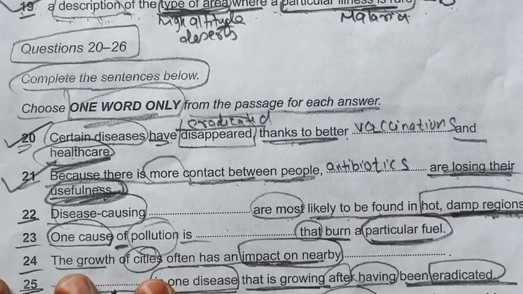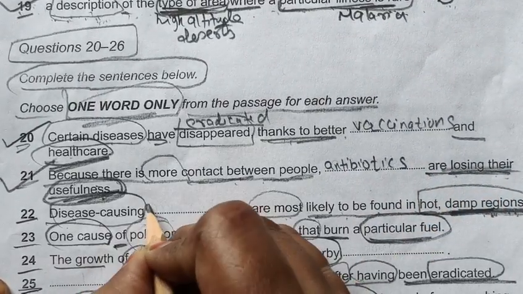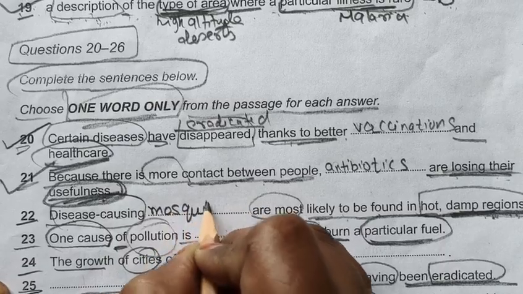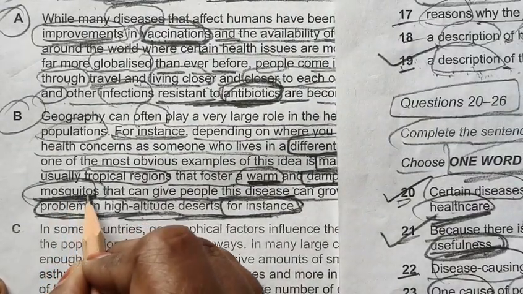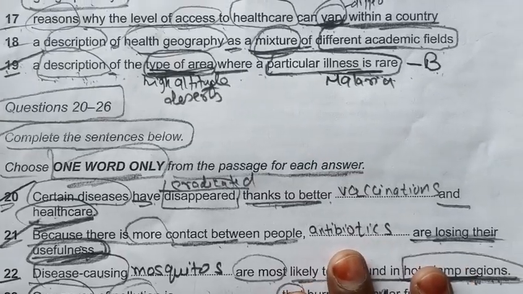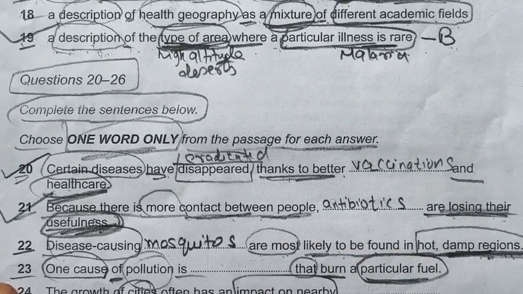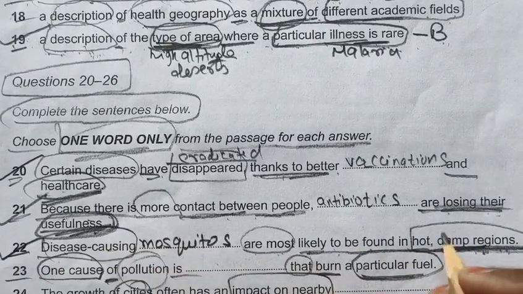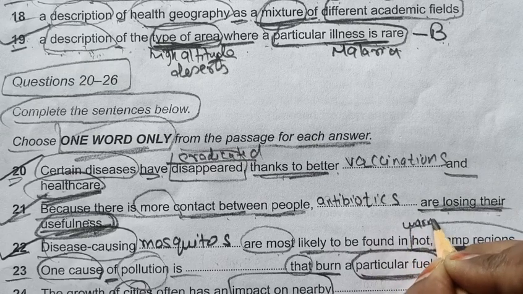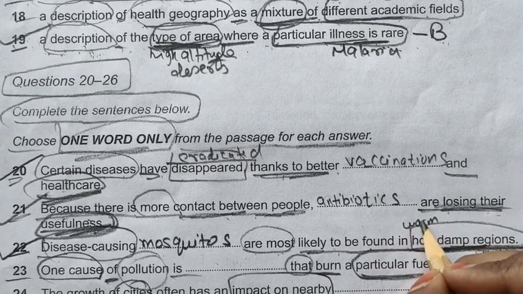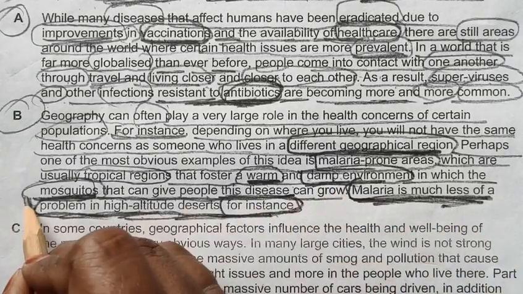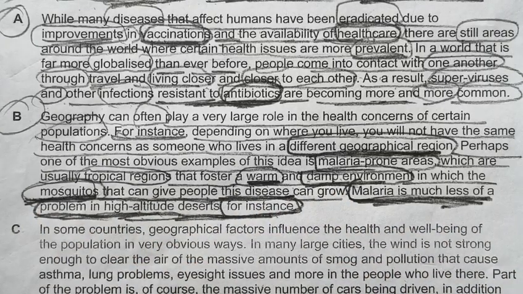So, disease causing mosquitoes. Look for the spellings. Spellings are very important. M-O-S-Q-U-I-T-O-S. Spellings are very important, otherwise you will lose your marks. Okay. And hot means they are talking about warm, damp regions. Hot means warm, and we are getting our answer from here. Okay. I hope you have understood this.